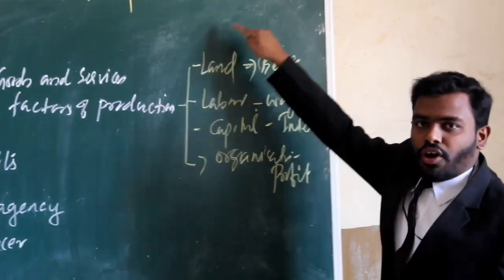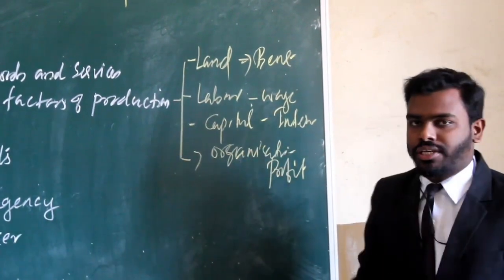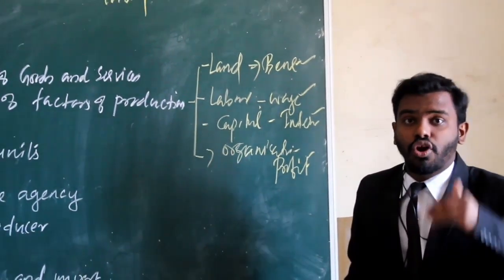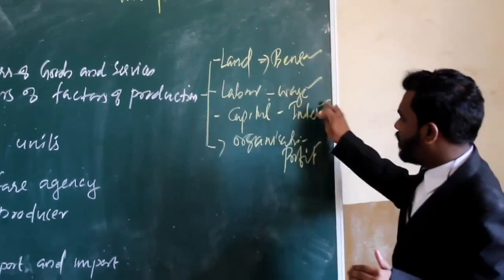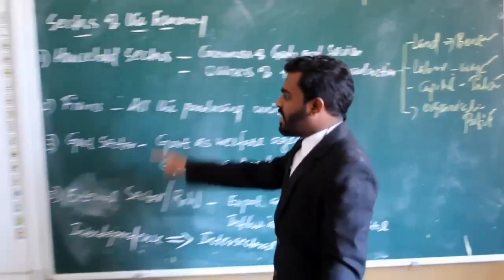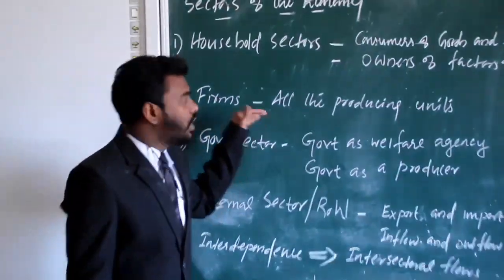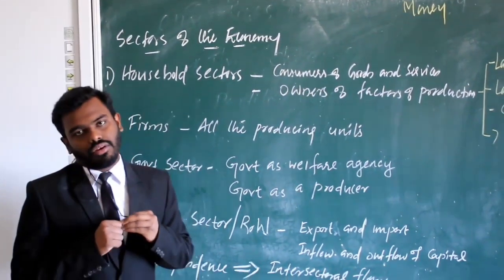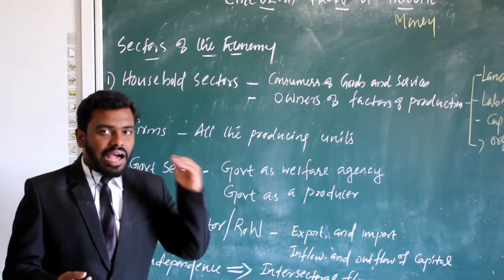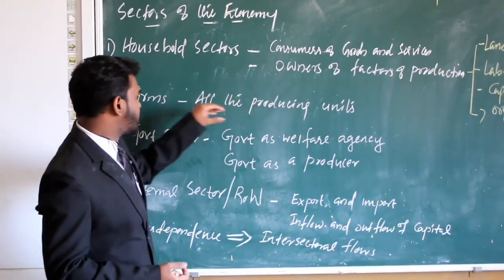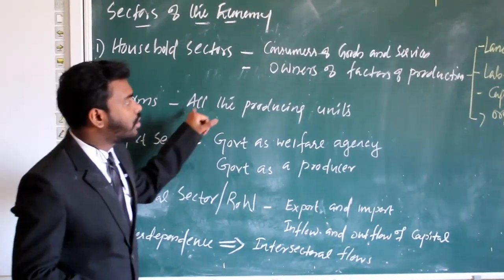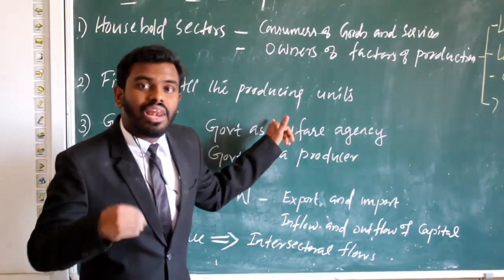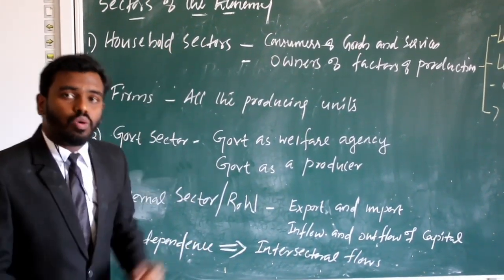So these are the 4 factors of production: land, labor, capital, organization, and these are the 4 factor incomes or remuneration of factors of production: rent, wage, interest, and profit. And coming to the next sector, that is firms. In the case of firm, it includes all the producing units of an economy. And for producing goods and services in this sector, these firms require factors of production. So firm will hire factors of production from household sector.